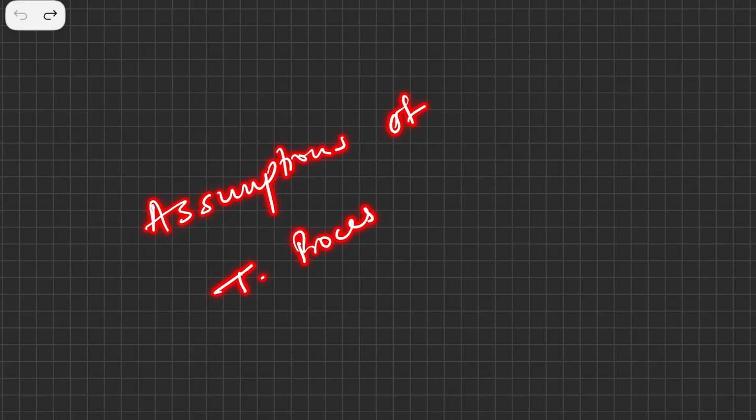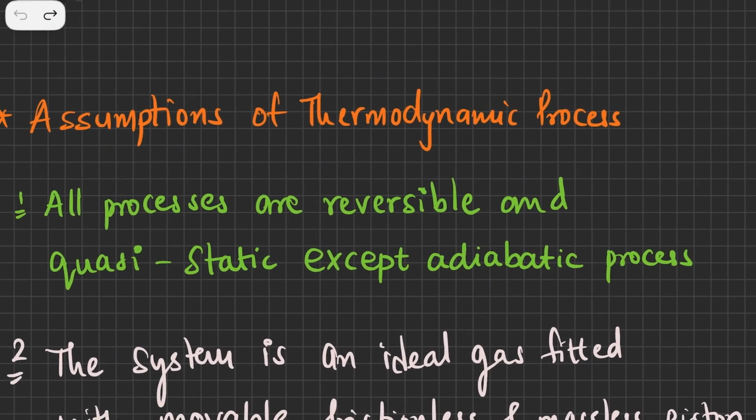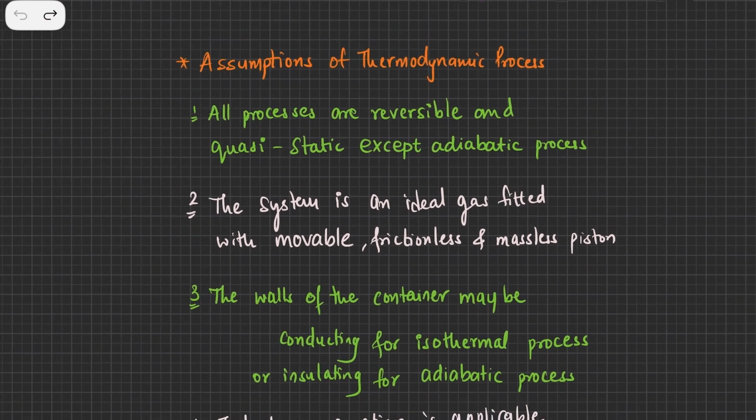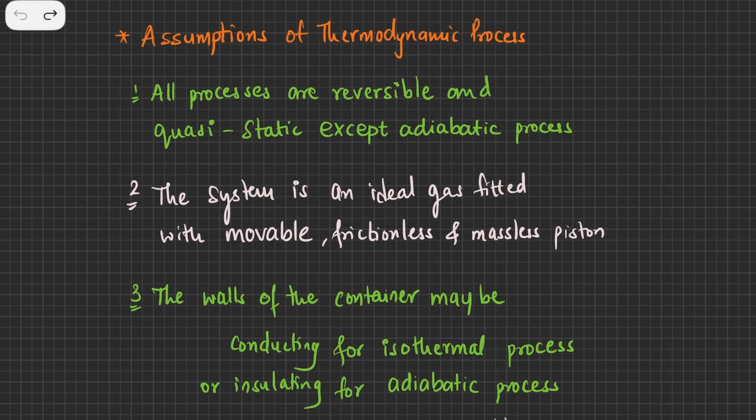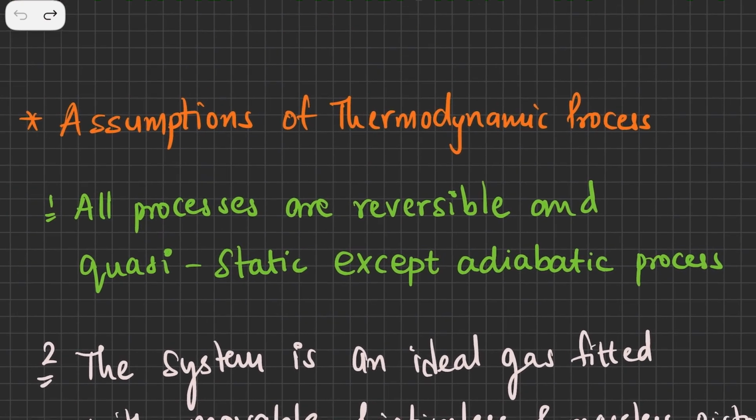So we are back with the same topic, thermodynamics, and today we are going to discuss a very small topic, and that is the assumptions of thermodynamic processes. So let's see how to do this topic. Now, if you can see, there are four assumptions. Let's do them one by one.